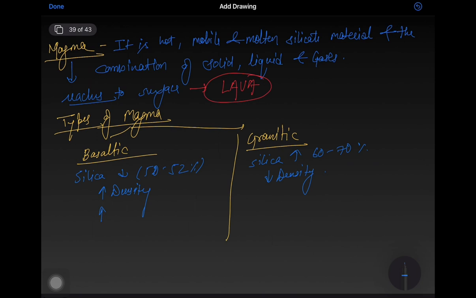Basaltic magma is hotter, its temperature is more than that of granitic magma. Basaltic magma is highly fluid, while granitic magma has lower fluidity.